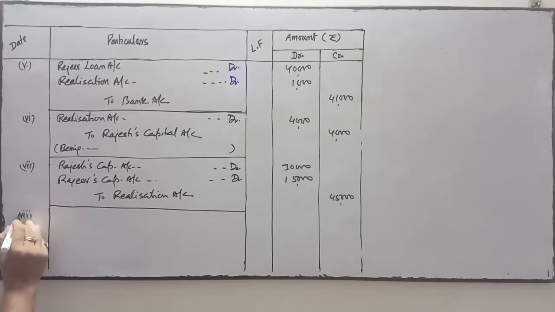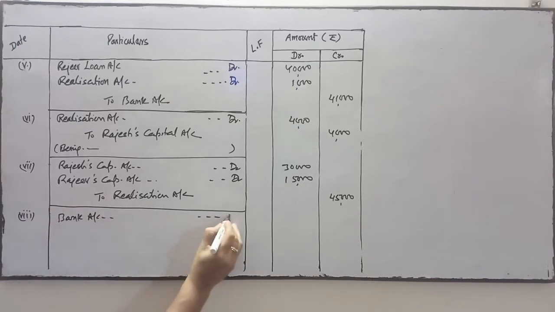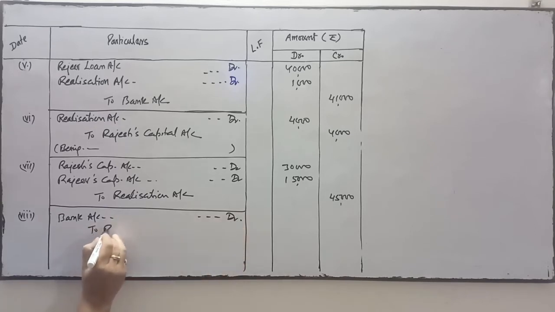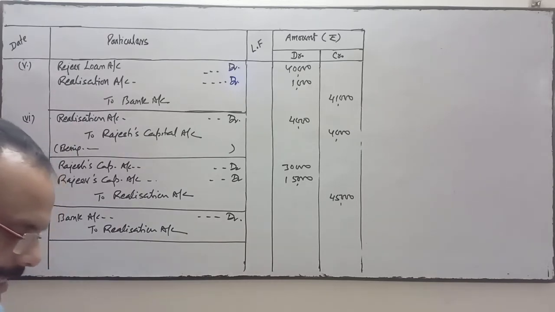Next is a debtors. Point number 8. A debtor whose debts rupees 10,000 were written off completely in the books, paid rupees 9,500 in full settlement. So whatever the amount we have recovered, receipts for that, bank account debit to realization account, credit side of realization account we have to transfer. Okay, being amount recovered from those debtors which were written off completely, means considered as bad debts.